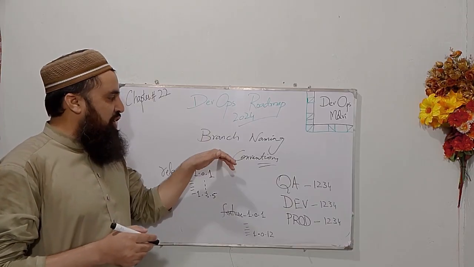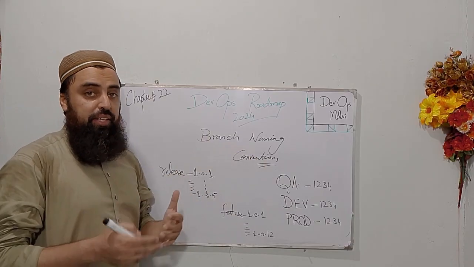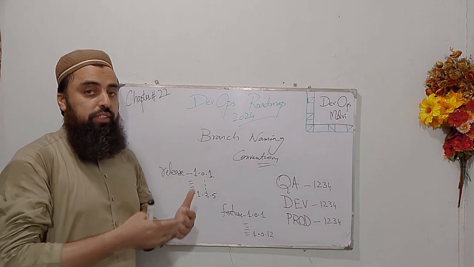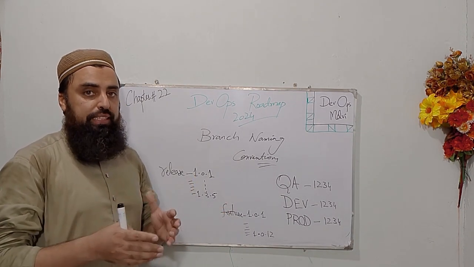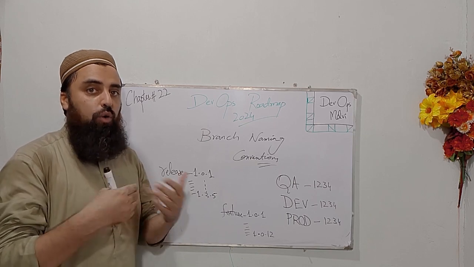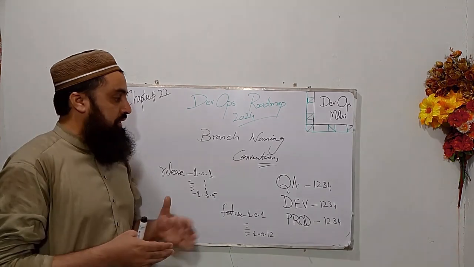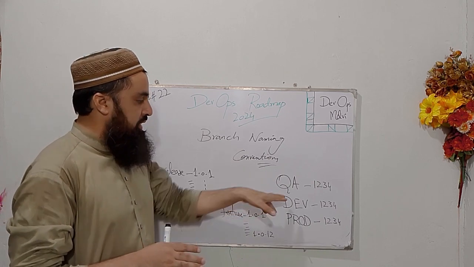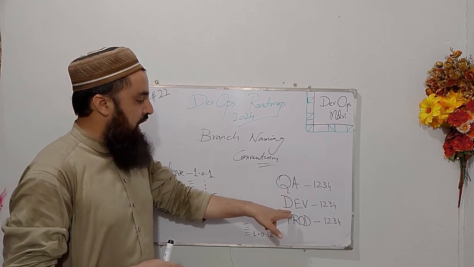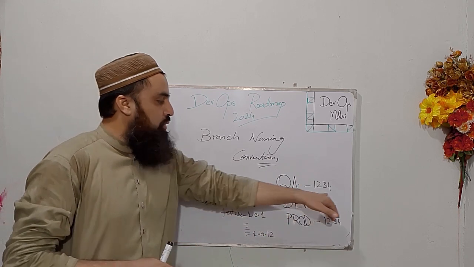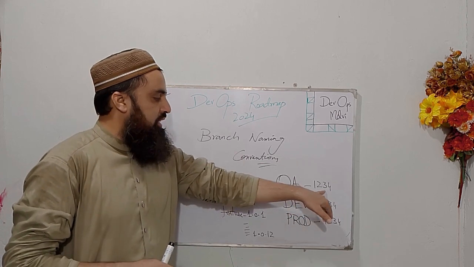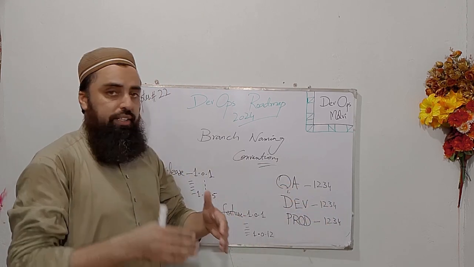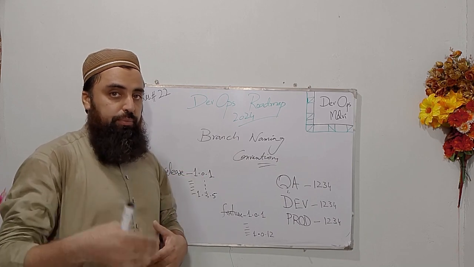Alright guys, now let's talk about branch naming conventions in professional organizations, and we will check open source Git repositories and how they name their branches. Normally it is the practice to create branch names like QA, dev and prod, and after that the branch naming convention 1, 2, 3, 4, and that's how we create branches.